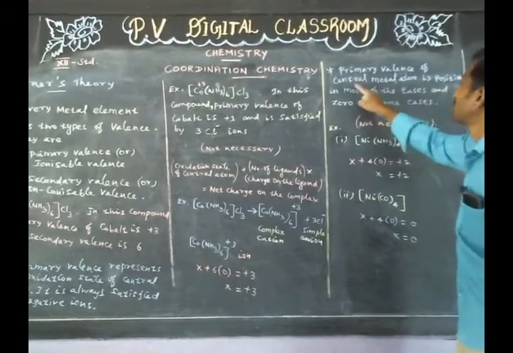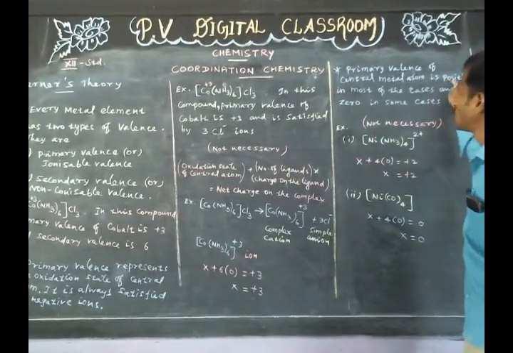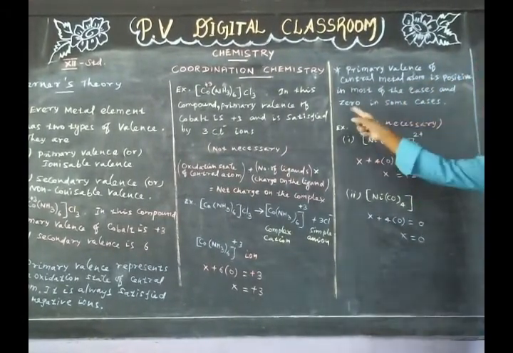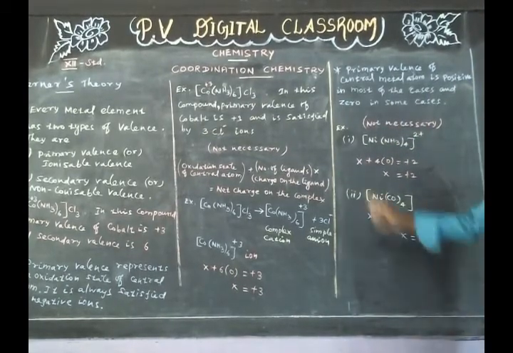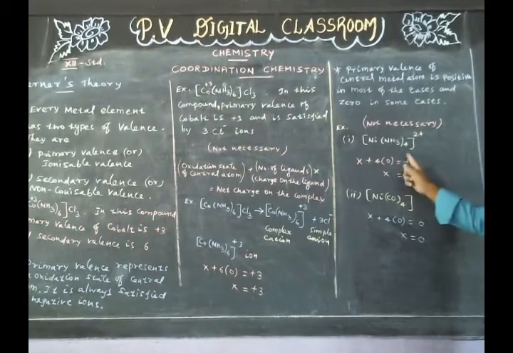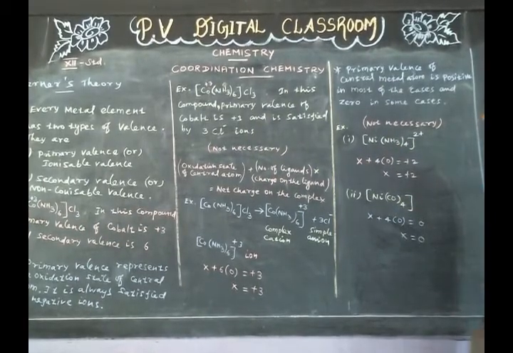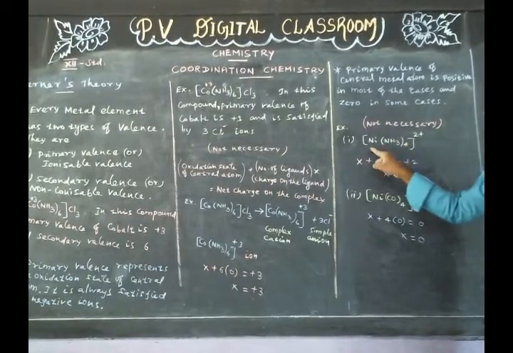Primary valence of central metal atom is positive in most of the cases and 0 in some cases. Example, tetraamminenickel(II) ion. In this compound, primary valence of nickel is +2.